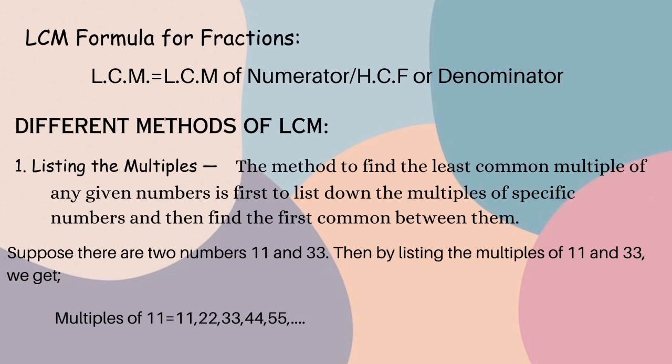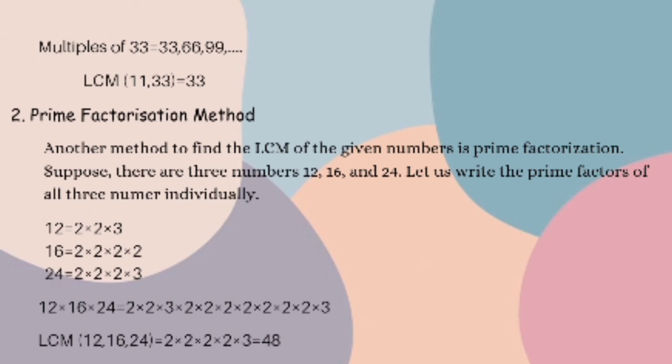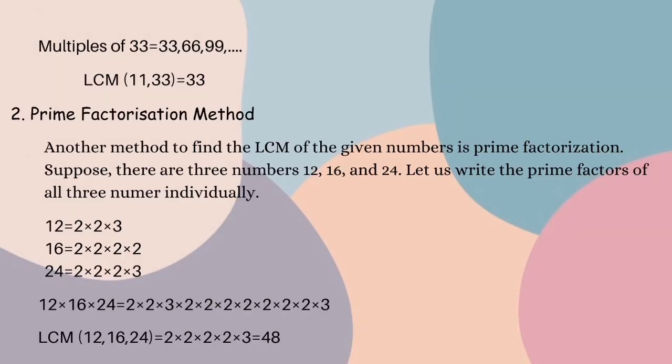For example, suppose there are two numbers, 11 and 33. By listing the multiples of 11 and 33, we get the multiples of 11 as 11, 22, 33, 44, 55, and so on. The multiples of 33 are 33, 66, 99, and so on. We can see the first common multiple, or the least common multiple, of both the numbers is 33. Hence, the LCM of 11 and 33 equals 33.